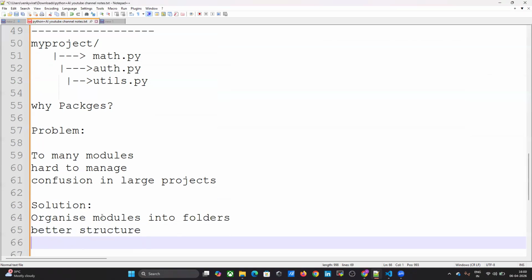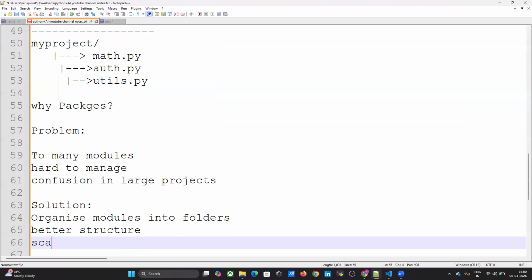In that math module, I keep the addition, subtraction and difference applications under a calculator application or calculator project. I know this math module is under the calculate folder.